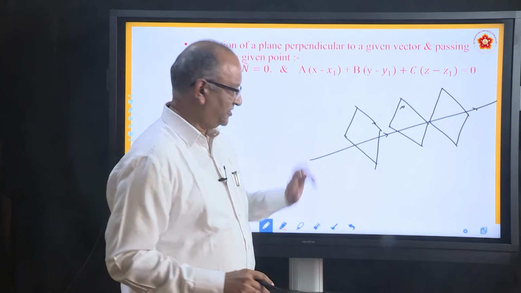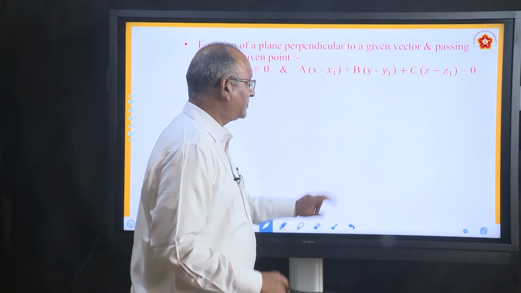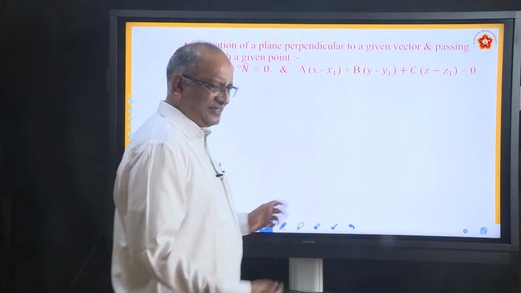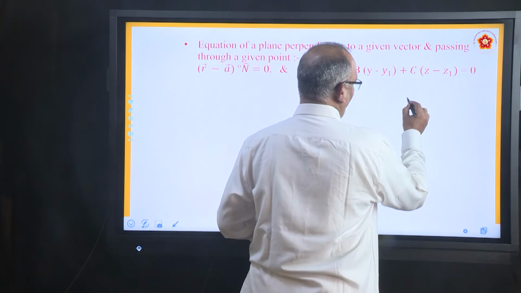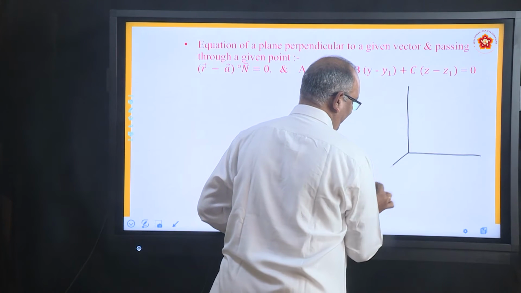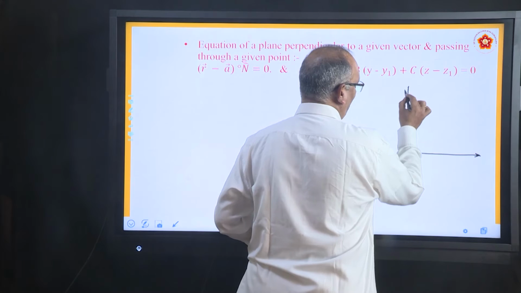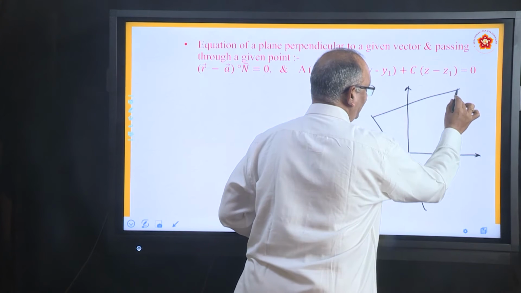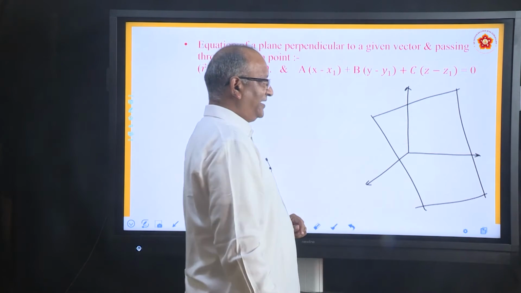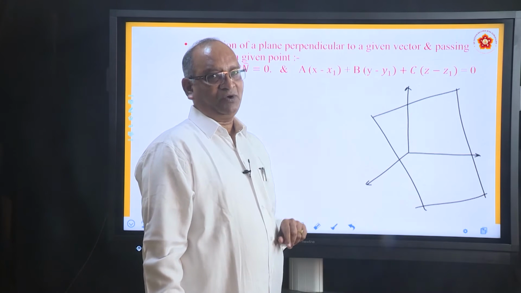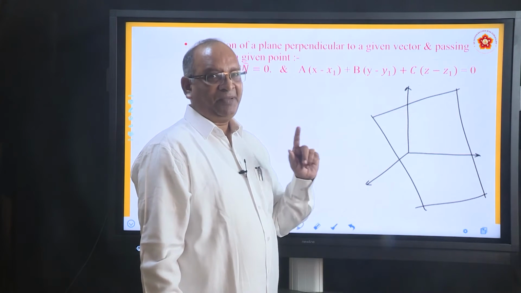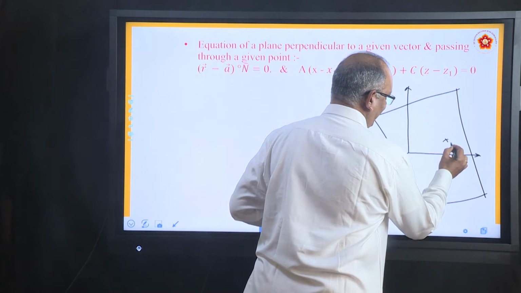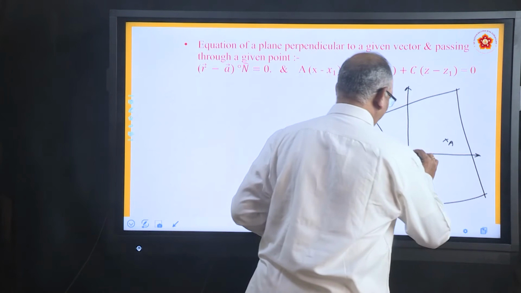We have to find the equation. Now let us see how to find the equation. Very similar to what we have done. Now let us say these are the coordinate axes, and remember you are not drawing a line, you are drawing a plane. So however you want, you can draw the plane. Let us say this is a plane. We want to find its equation. Two things are given to us. What are the two things? The plane is passing through a given point. Okay. So let us say this is a point A whose position vector is a.